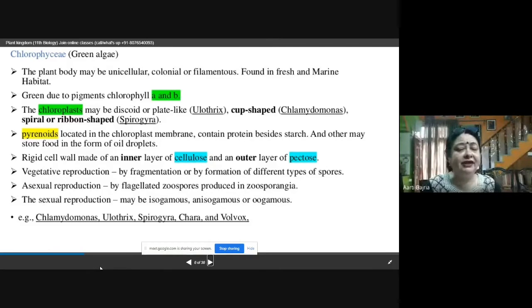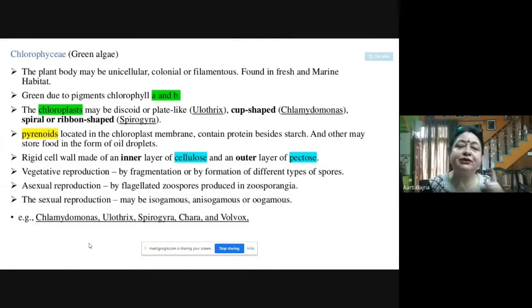Now the green color which is present in this algae is due to the pigments chlorophyll A and B. So chlorophyll A and B are present, which are present in the higher plants also for photosynthesis. Chloroplasts are present, where these pigments are present.